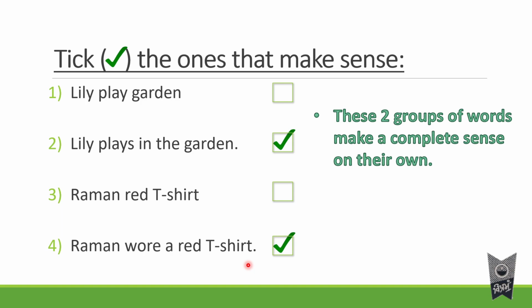We come to know exactly what is happening when we read these two sentences. That is the reason we say these two group of words make a complete sense on their own. And that is the reason we will call them sentences.